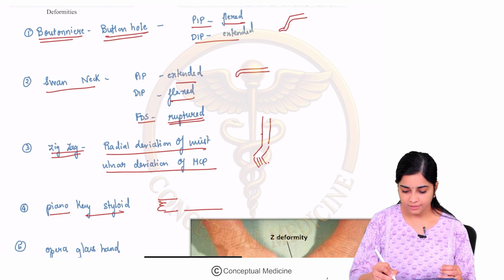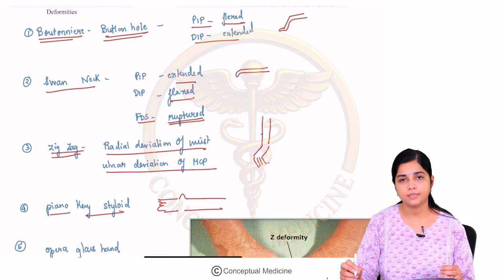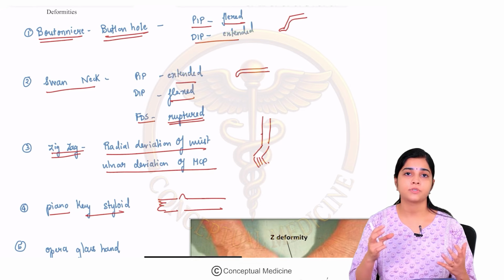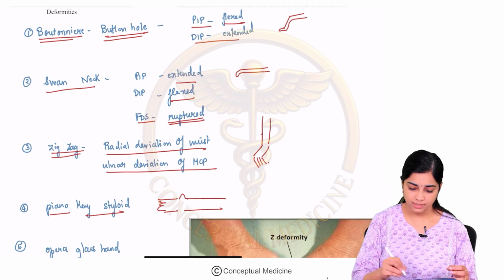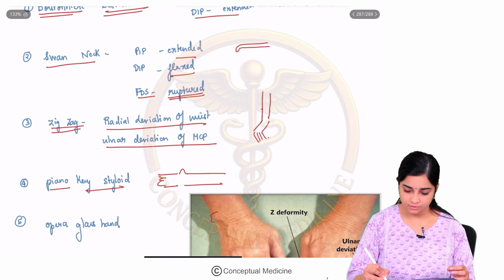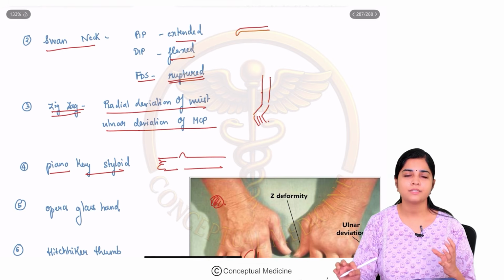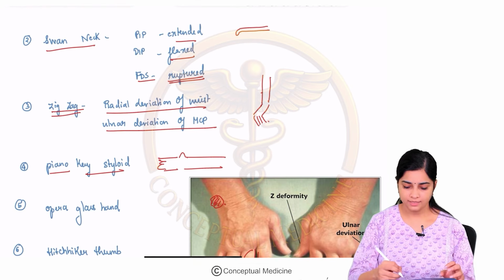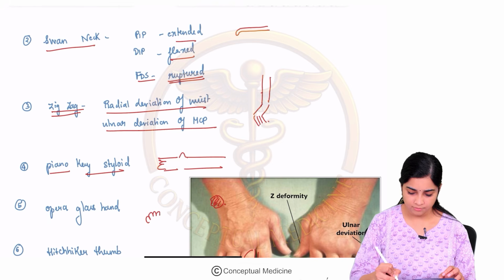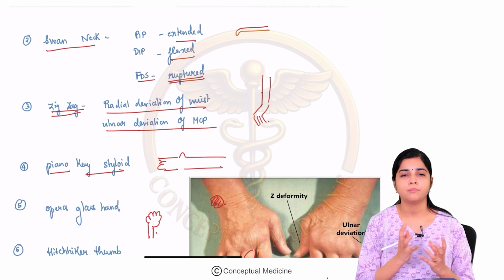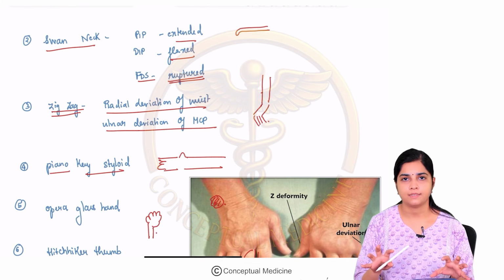Often there can be rupture of the collateral ligaments which hold the styloid process, and the styloid process will appear to be floating, and this is what we call the piano key styloid. Then there can be complete destruction of both the hands, and this results in a deformity that we call the opera glass appearance.